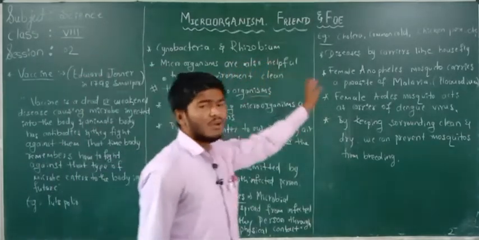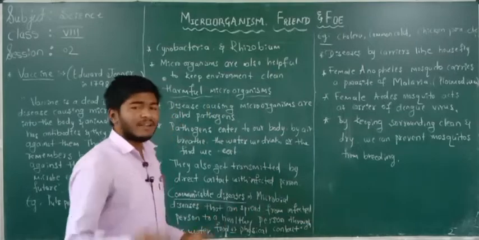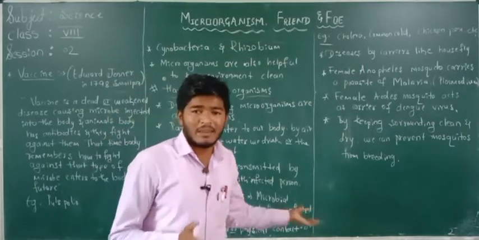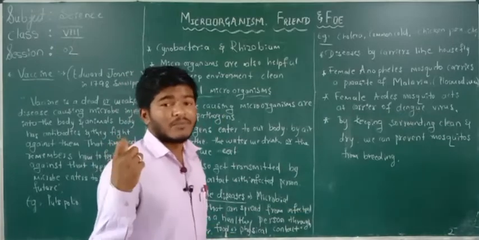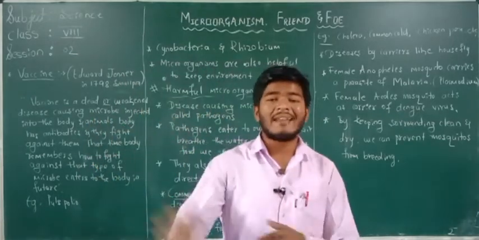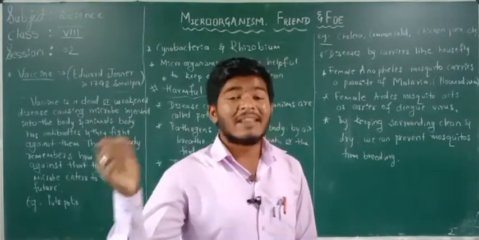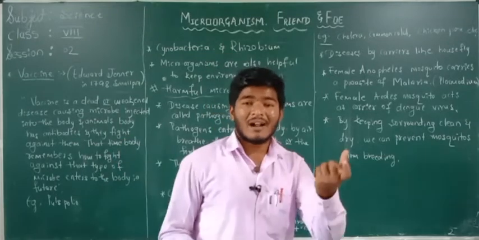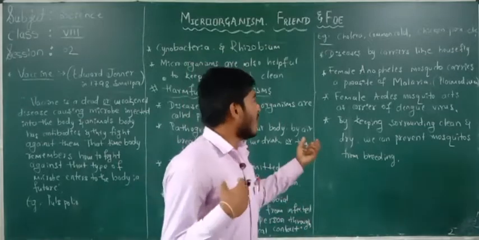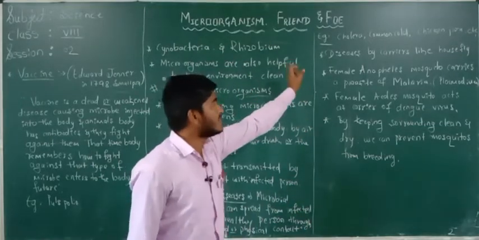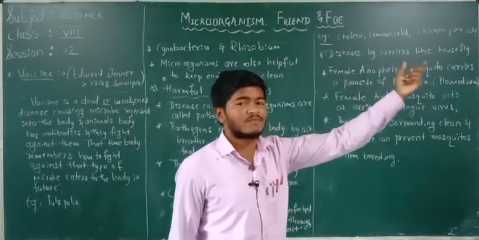And the diseases not only come from the air, the water, or the food, but diseases are also carried by some organisms, which are called carriers. Some diseases are caused by carriers like the housefly.